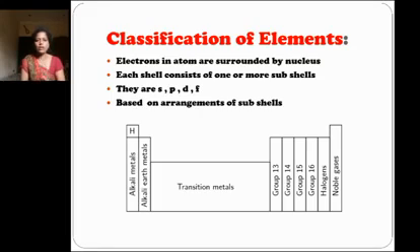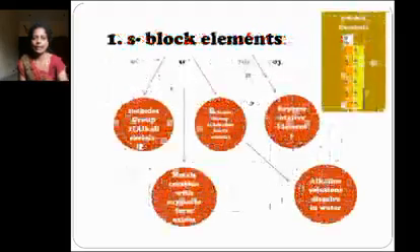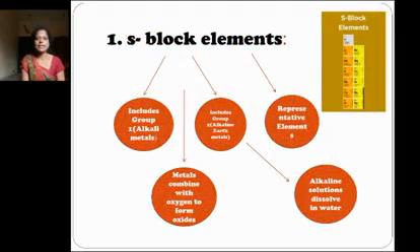The first column is the alkali metals, the second is the alkaline earth metals, and the middle, the D block elements, are called transition elements. Next are group 13, group 14, group 15, group 16, then the halogens, and the last column is full of noble gases. First is S block elements.